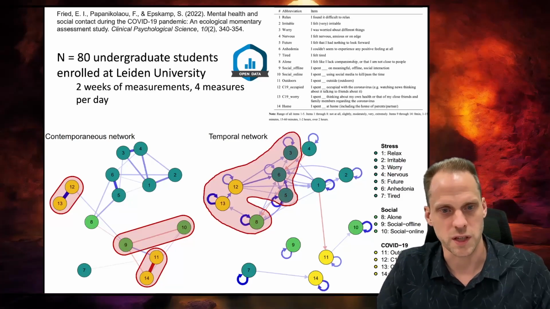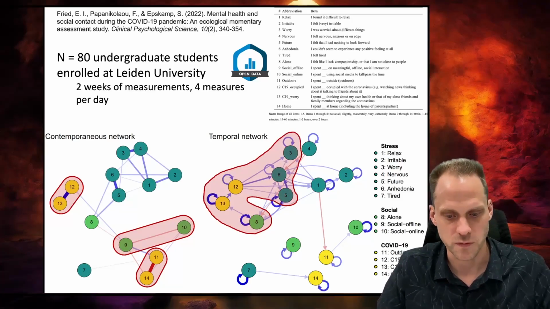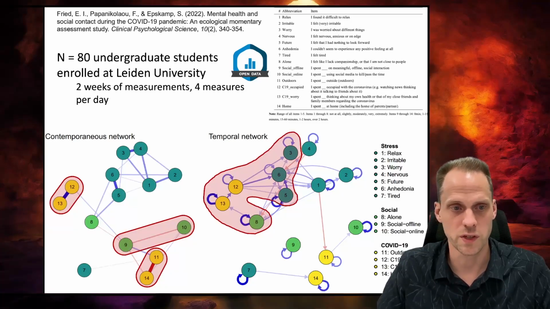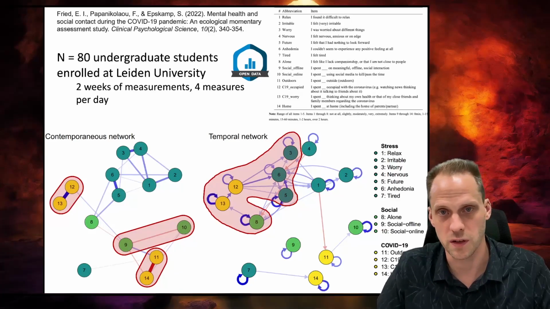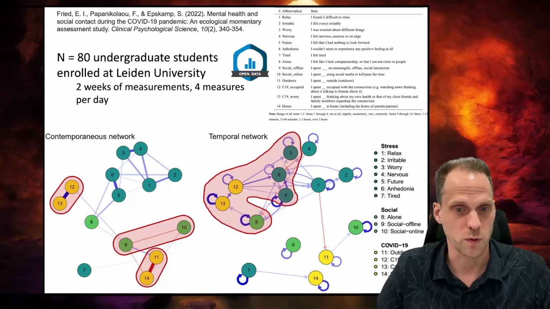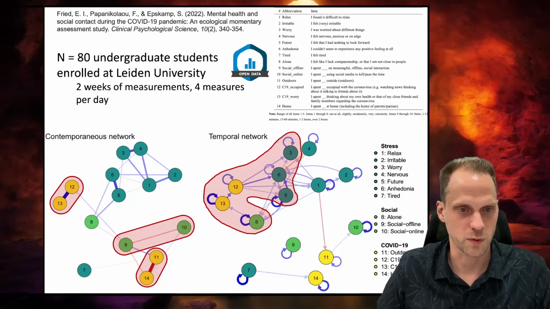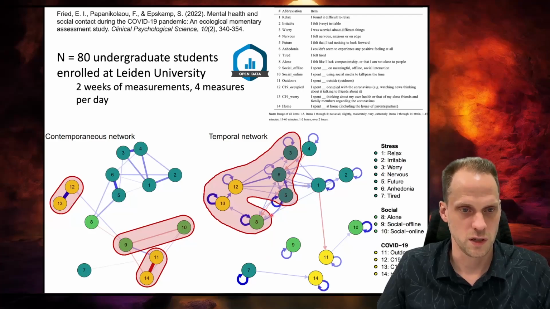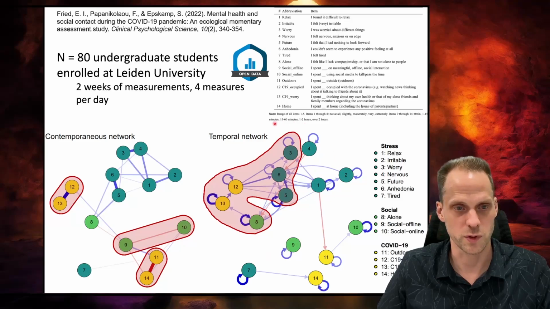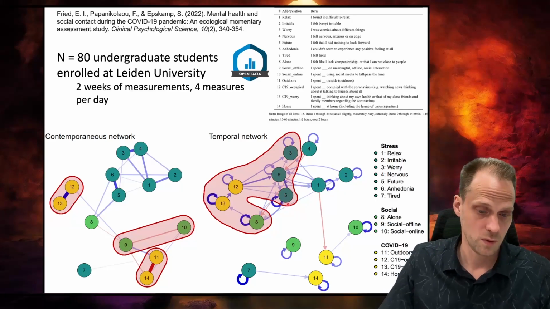The one thing I found interesting here is this pathway here, the temporal effect, where we see some interesting pathways between feeling alone, having a temporal effect on worrying about COVID-19, having a temporal effect on being occupied by COVID-19, and that had a lot of these outgoing temporal effects to a lot of the stress-related variables. So there were temporal outgoing effects to 4 of these stress-related variables, which I thought was interesting.